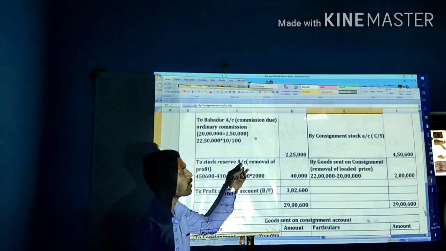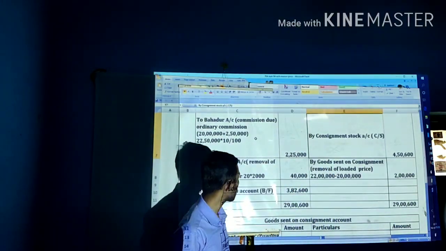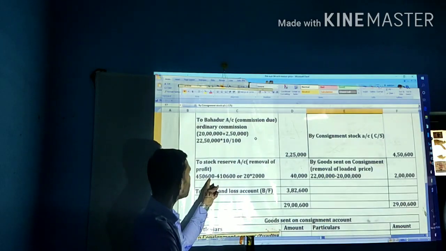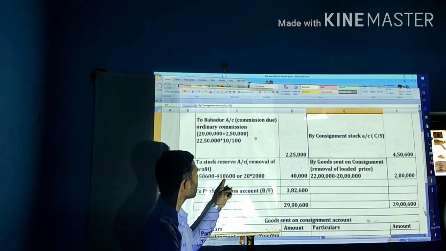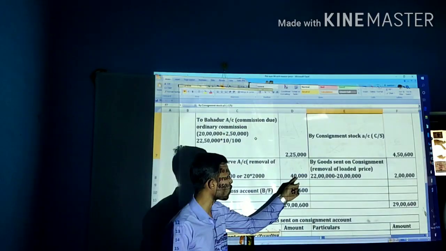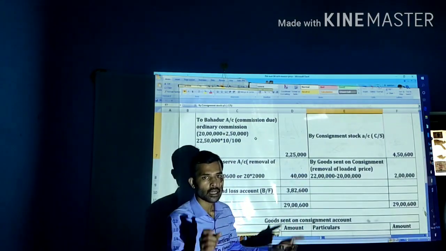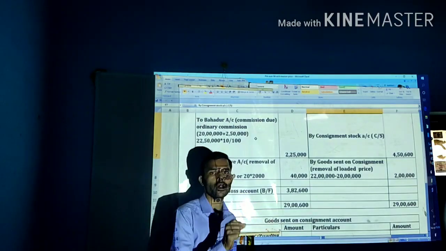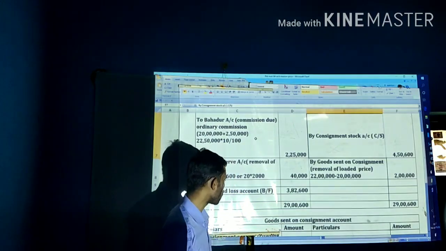Next, in the closing stock, 4,50,600 is the invoice price, 4,10,600 is the cost price. So the balance is how much? That is 40,000, the profit included in the valuation of the closing stock.